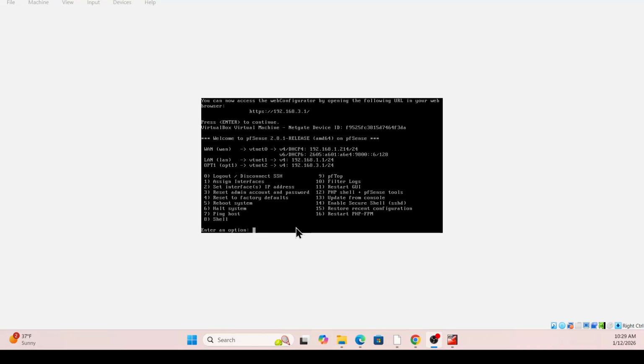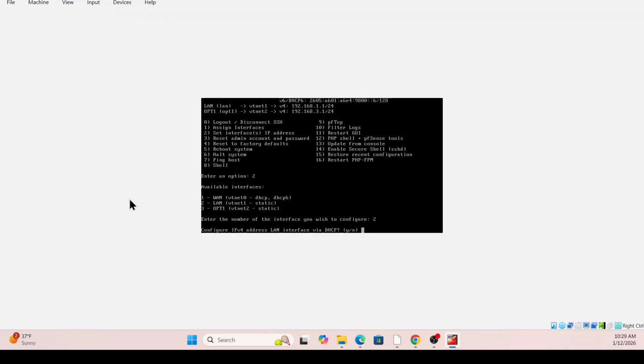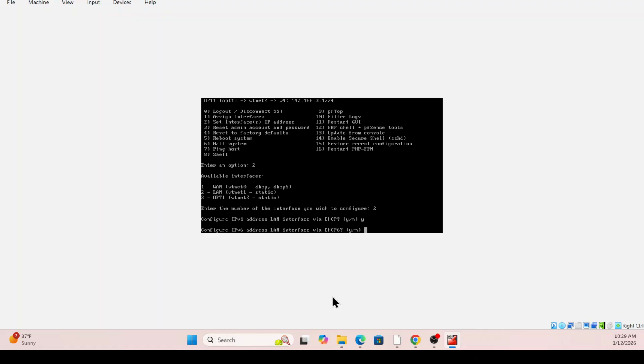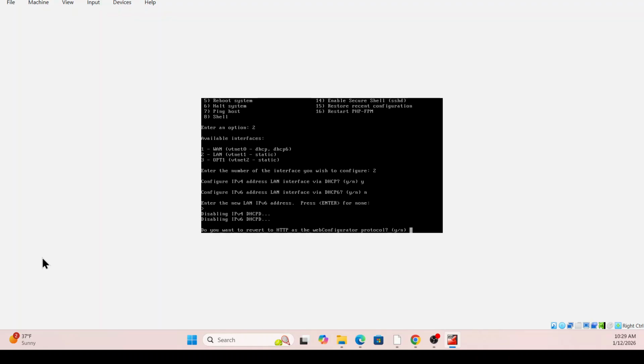So what we're going to do again, we're going to select option 2, and then we're going to select option 2 again. So here it asks if you want to configure an IPv4 address for the LAN, we're going to say yes. That's what we want. So here it says configure IPv6. No, we don't want IPv6, so we say no. And so here we're going to just enter. We say no.